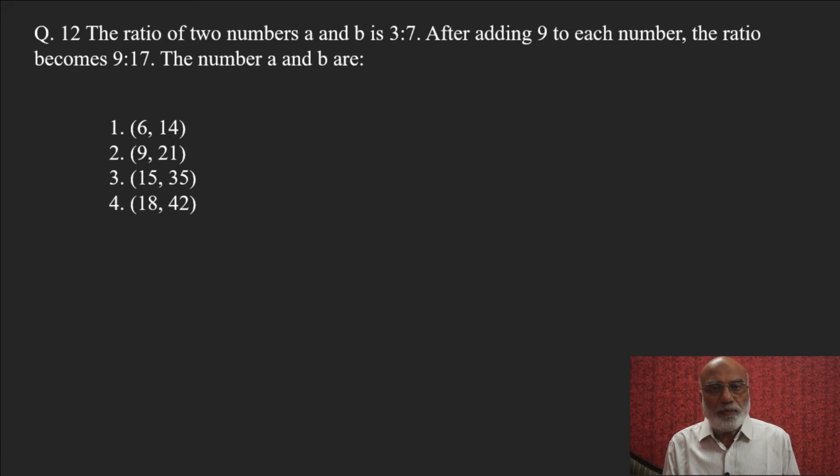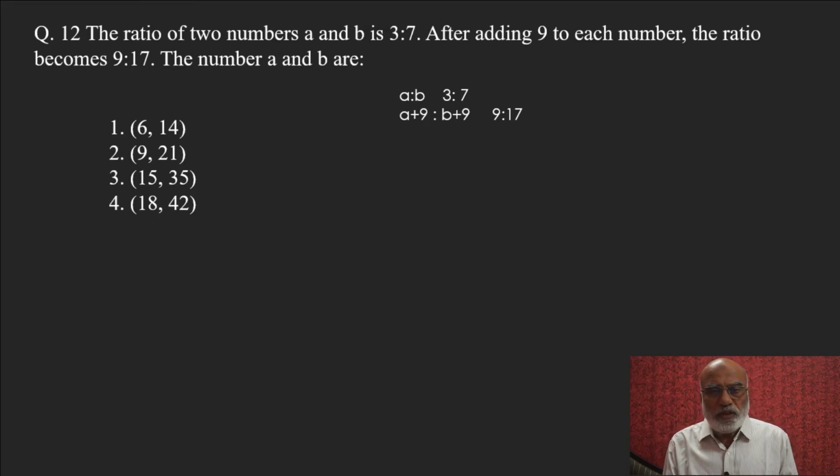Now, how do you attempt it? Fast way we can attempt here. A and B are in proportion 3:7. When both of them are added with 9, A plus 9 is to B plus 9 is 9:17.